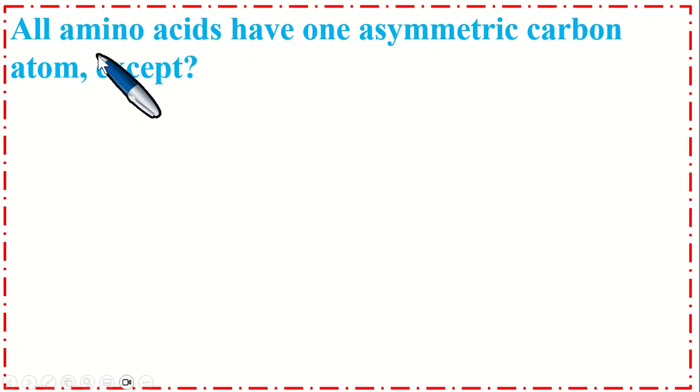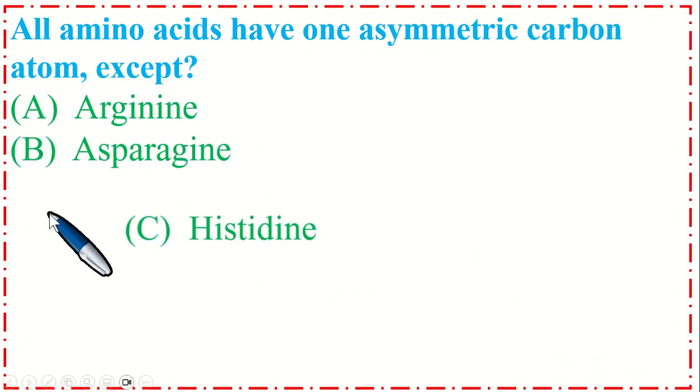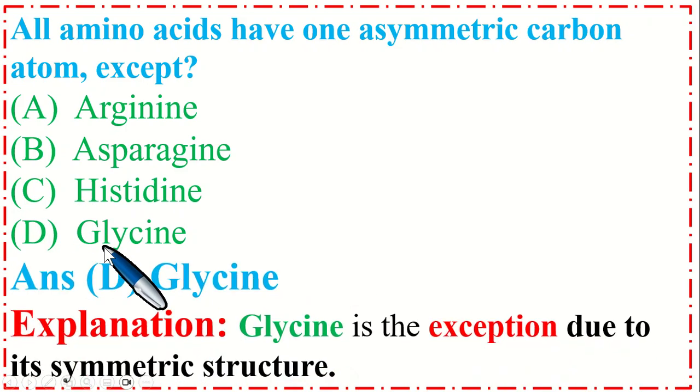So all amino acids have one asymmetric carbon atom except option A, arginine. B, asparagine. C, histidine. And option D, glycine. So the correct option is D, glycine. Glycine is the exception due to its symmetric structure.